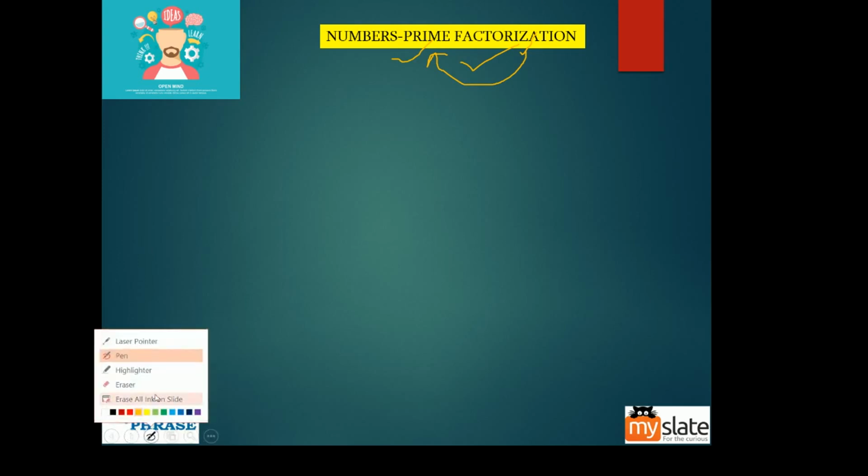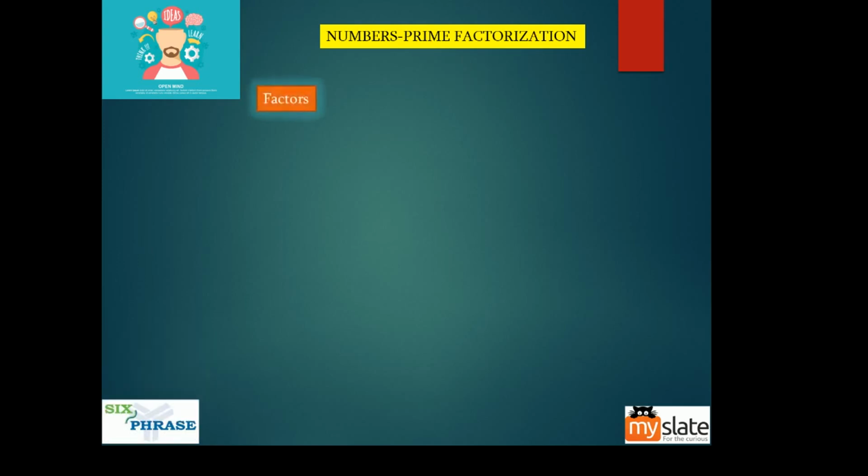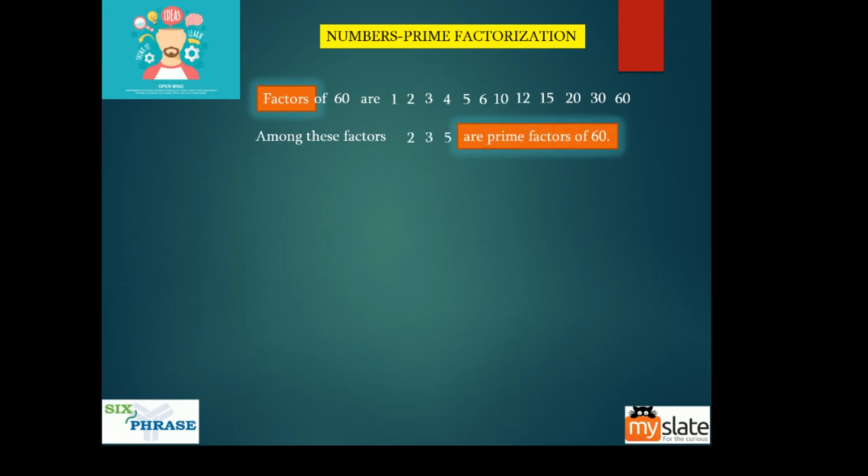Now what does it mean? Let us take the factors of 60, guys. These are the factors of 60. We have 12 factors, including 1 and 60. Among these factors, 2, 3 and 5 are called the prime factors of 60. There is no other prime factor of 60. Only 2, 3 and 5 are the prime factors of 60.